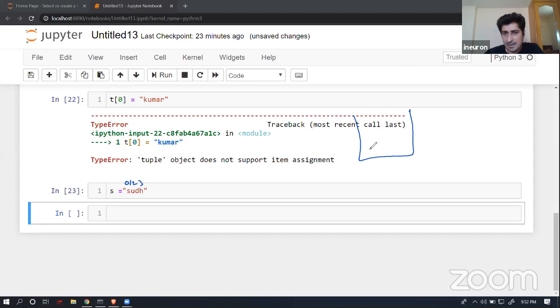Let's suppose I'm going to occupy this heap space with SUDH. This is how it is going to store our data. S is over here. S is basically a variable, and it is trying to refer to this particular location. And here is my string.